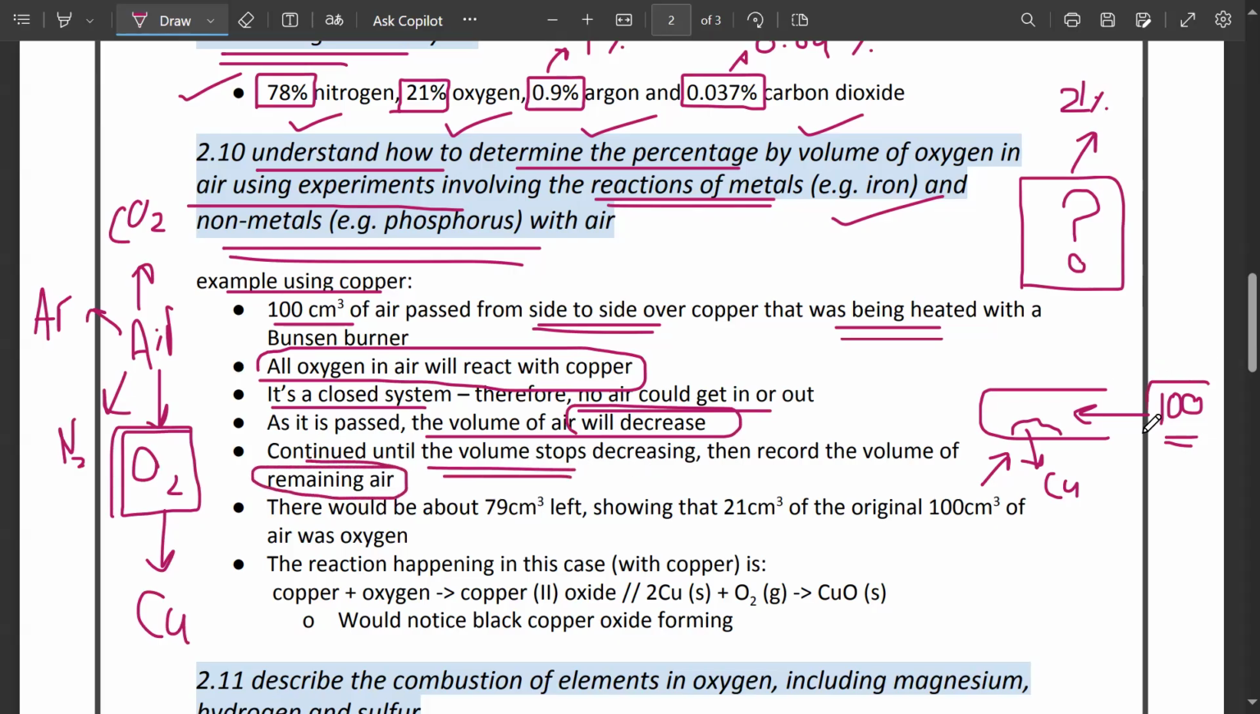If I've taken 100 centimeter cube of air in a cylinder and I'm passing it over copper, that is reactive with copper. At the end, when I check the volume of the gas present, there would be about 79 centimeter cube left. This would mean what? That 100 minus 79, exactly 21 centimeter cube, has reacted with copper, which means exactly 21% of the air reacted with copper, and that 21% was oxygen.